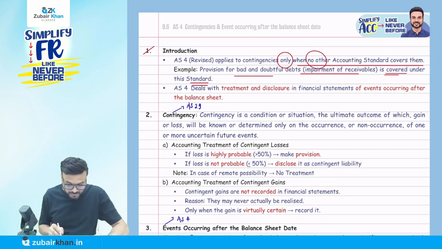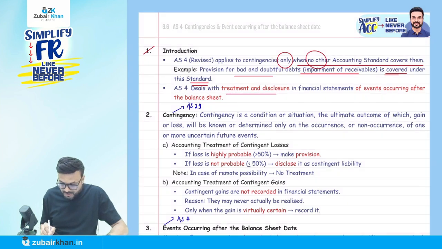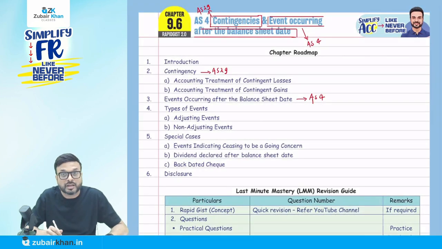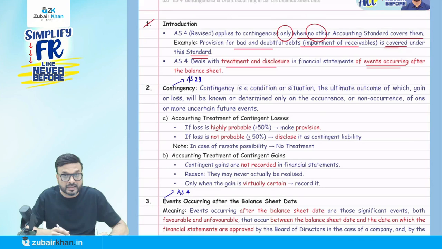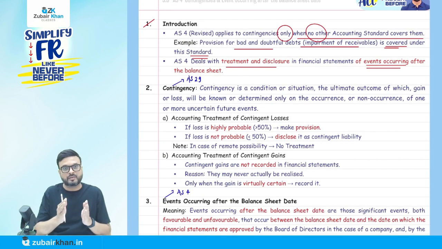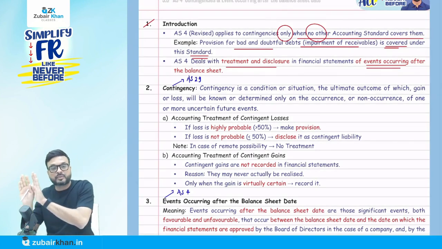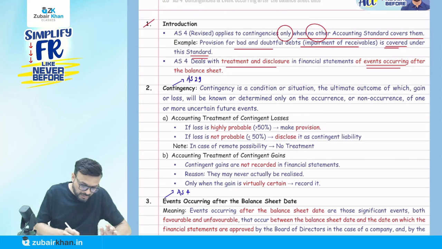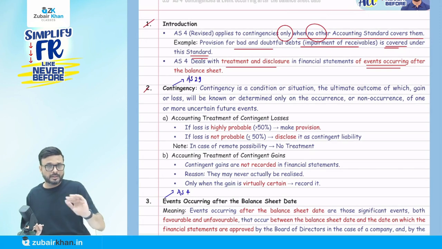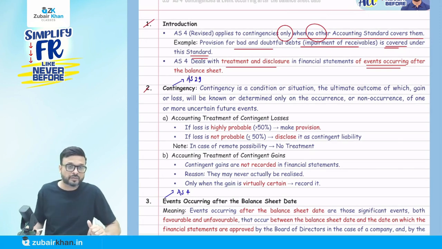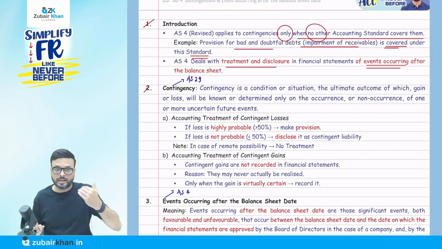Okay. AS 4 deals with the treatment and disclosure in the financial statements of events occurring after the balance sheet date. As I told you, here we are talking about events occurring after the balance sheet date that AS 4 deals with. But here we'll discuss this contingency part, and this treatment is as per Accounting Standard 29. Now it is covered not under AS 4, it is covered under AS 29. If there is any provision which is not covered by AS 29, then those provisions might be covered under Accounting Standard 4, like the provision for doubtful debt.